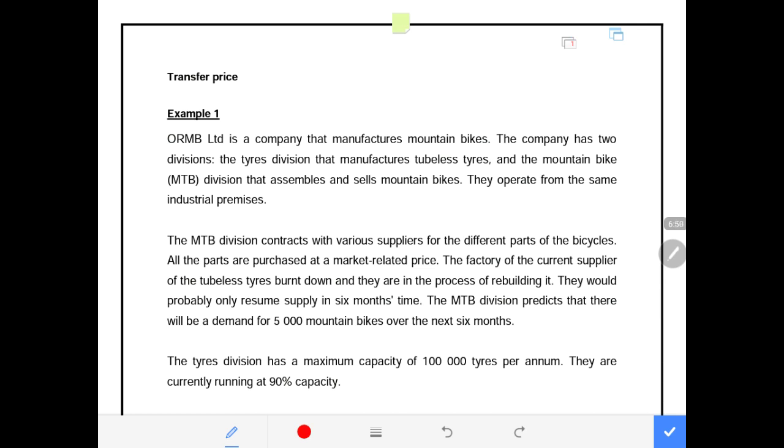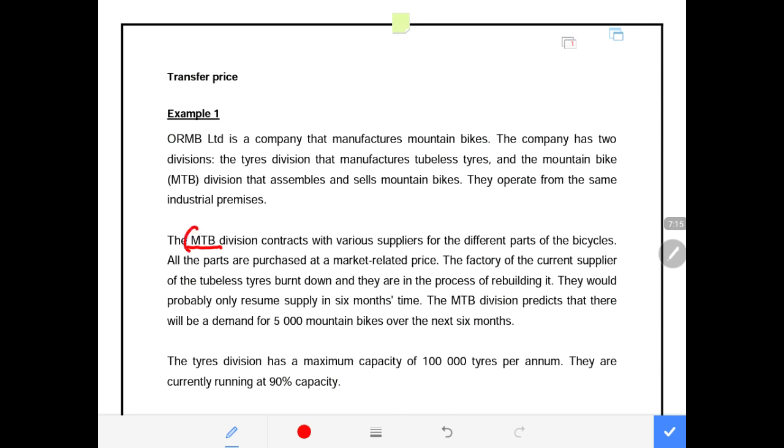Now it says the MTB division, which is the mountain bike division, contracts with various suppliers for different parts of the bicycles. All the parts are purchased at a market-related price. The factory of the current supplier of the tubeless tires burned down.